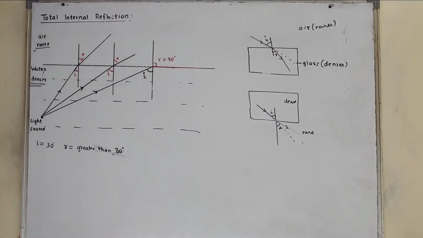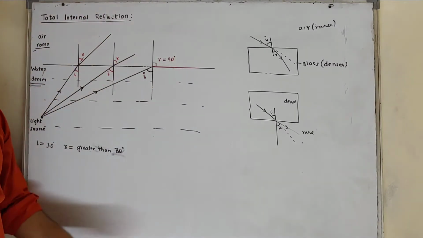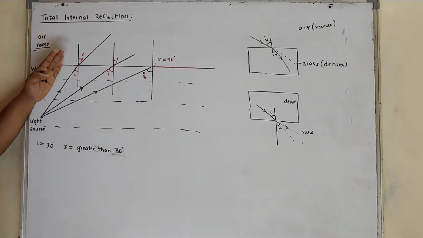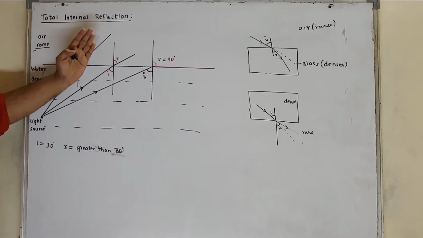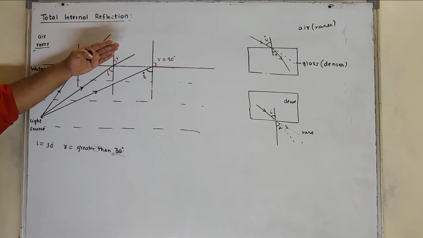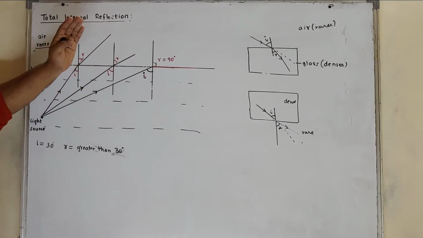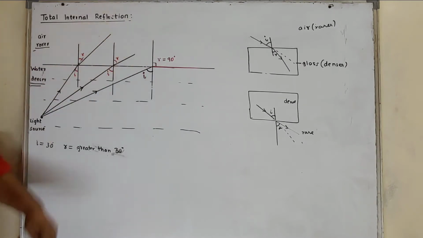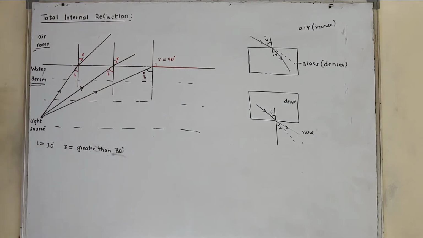Now, for a particular value of I, when R becomes 90 degree, this is called as what? Critical angle. For a particular value, we have seen when I is 30, R will be more than 30. I is 45, R will be more than 45. I is 60, R will be more than 60. For a particular value of I, when R becomes 90 degree, this is called as critical angle. So what is critical angle?